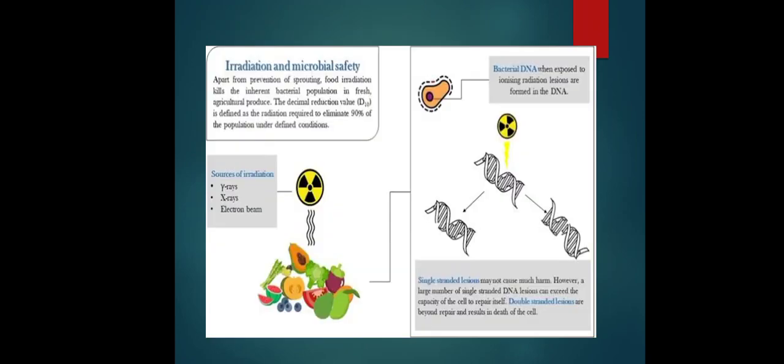In this figure we can clearly see the bacterial DNA exposed to ionizing radiation, and the destruction of the chemical bonds occurring. These sources of gamma rays, X-rays or electron beams help to cleave a large number of single strands of the DNA, and the lesions exceed the cell's ability to repair itself.